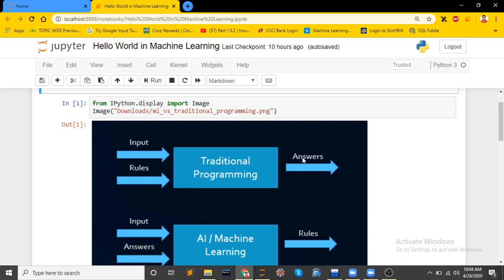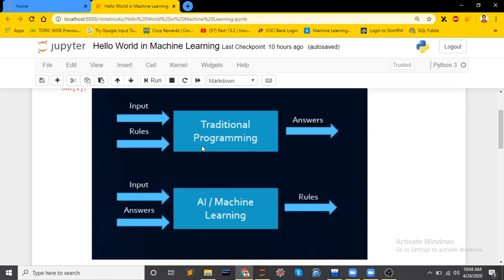Like, what are the differences? As we can see here, what happens in traditional programming? Traditional programming will take input and rules as input, and it will display the answer. For example, suppose we have to write a program to add two numbers. Input will be the two numbers, and the rule will be a plus b, or any other variables you have taken. We will get the answer as the sum of the two numbers.